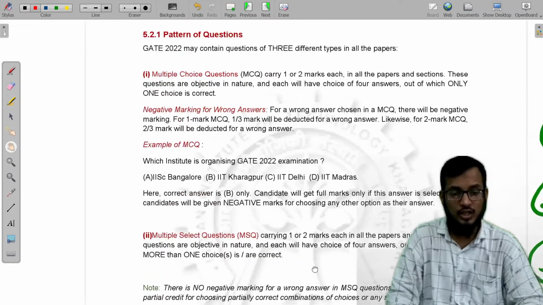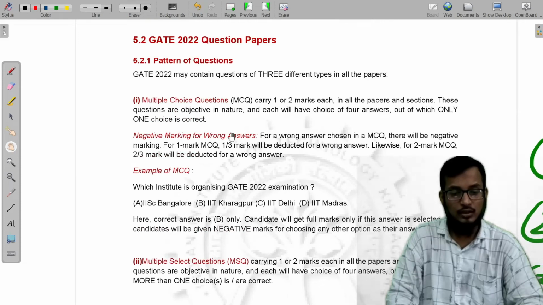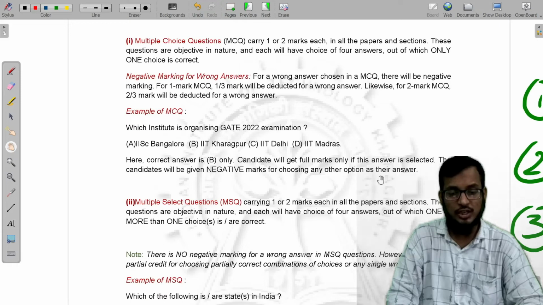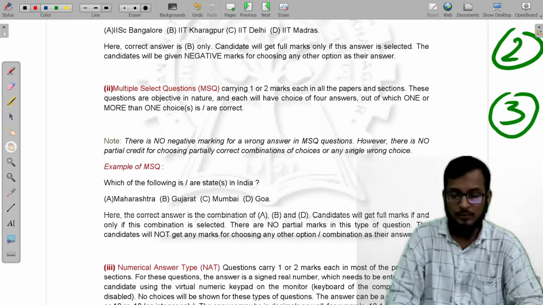And coming to negative marking for the MCQ, there is negative marking for a wrong answer. You will lose 1/3 for 1-mark questions and 2/3 for 2-mark questions. You can see all this; I will share the PDF with you. Okay, now coming to this.